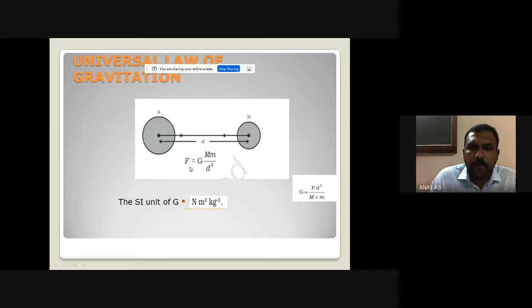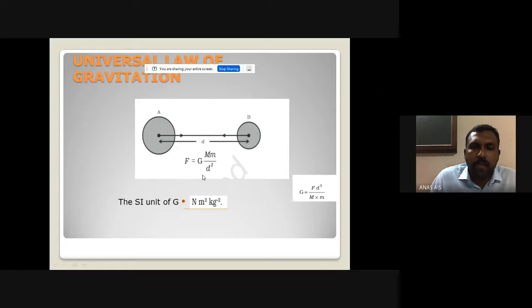So for gravitational force, the expression is F equal to G, where capital G is the gravitational constant, then M1, the mass of the first body, and M2, the mass of the second body, divided by D square. D is the distance between these two bodies. So the gravitational force F is equal to G into M1 M2 divided by D square.